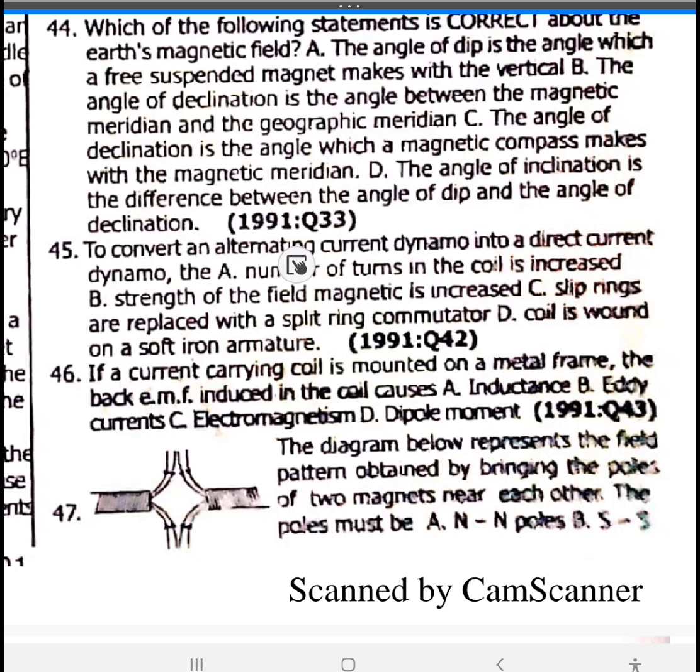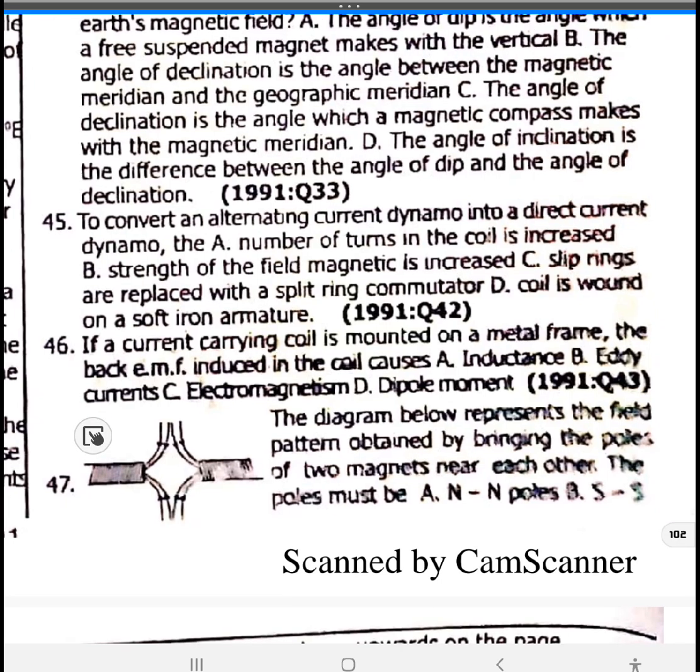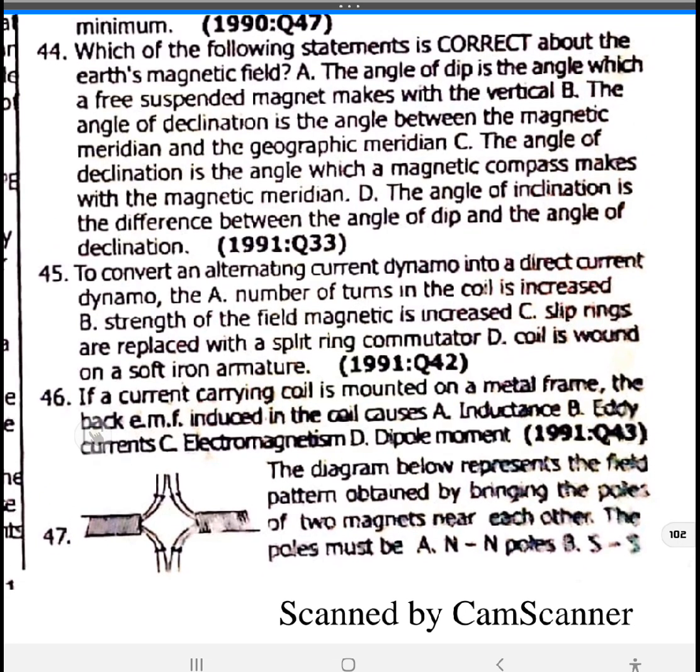To convert an alternating current dynamo into a direct current dynamo, you replace the slip ring with a split ring. 45 is option C. Replace it with the split ring. Slip ring is for AC, split ring is for DC, so you replace them. That's option C. 46. If a current carrying coil is mounted on an iron frame, the back EMF induced in the core will cause eddy current. The back EMF causes something called eddy current.